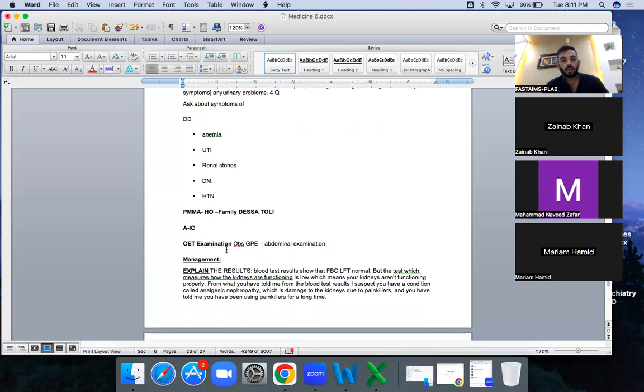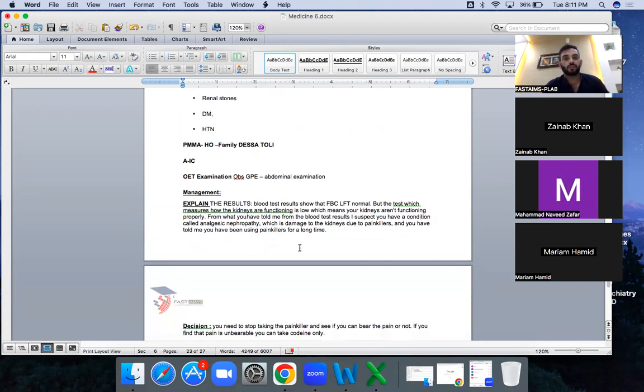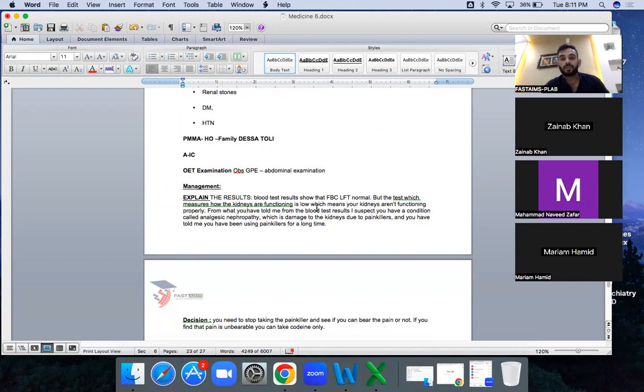Okay. Observation, general and abdominal examination you will be doing as you have already done. Then for the results, you will tell the normal results first, then the abnormal ones, and then tell what this is due to. This is a very easy scenario, but somewhat deceptive. If you do not get deceived by this clue, then everything is okay. Otherwise it is an easy scenario. Then you will tell the patient that your kidney is not functioning properly.